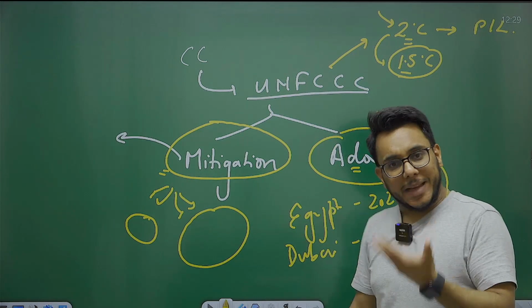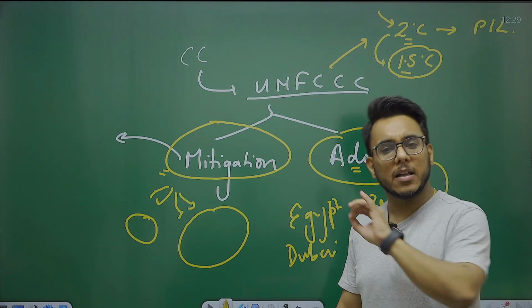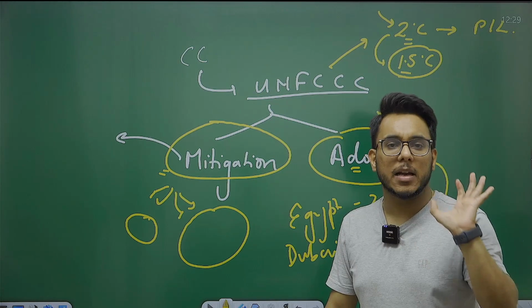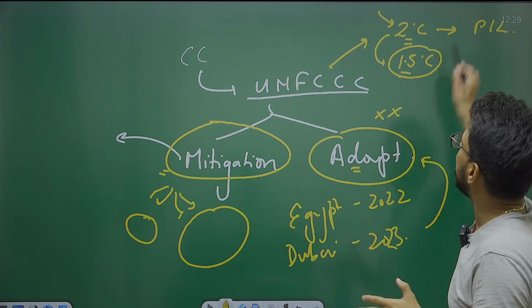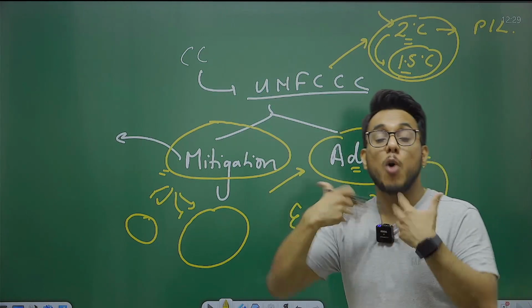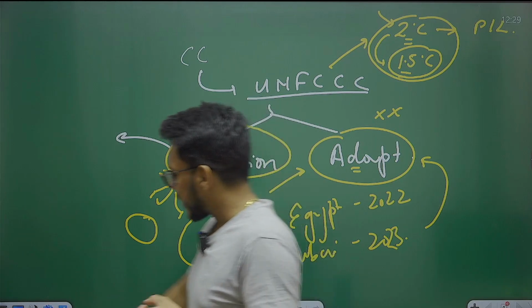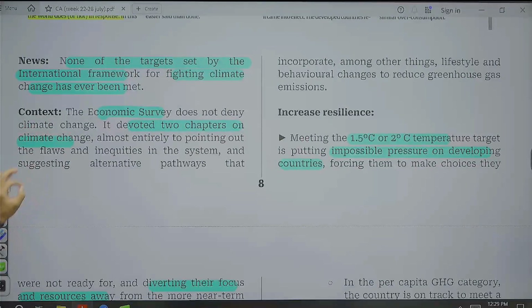Now, it has been agreed that climate change will happen. Even the economic survey has said that there is nearly 100% possibility that we are going to breach these limits. So climate change will happen. How are you going to live in this world, how will you adapt to that world? So an adaptation plan is to be prepared. This is something that has happened, and the same thing has been discussed in the economic survey also.